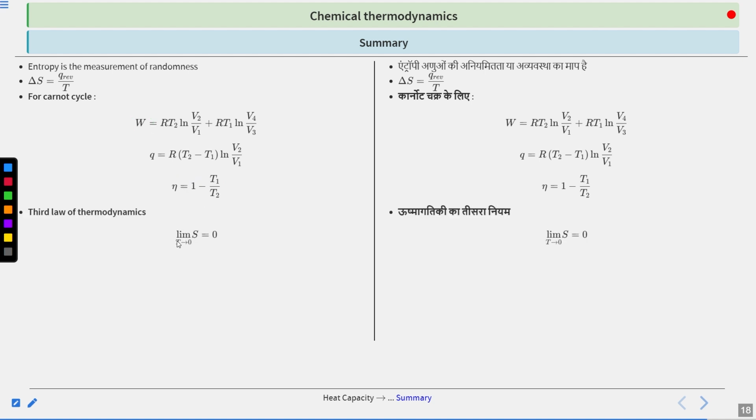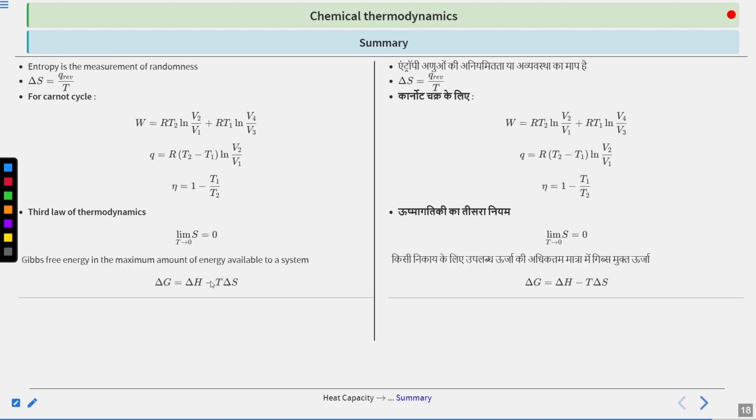Now the third law of thermodynamics says that if your temperature is approaching 0, then entropy becomes 0. Your Gibbs free energy is calculated by this formula, and using this formula you can calculate your spontaneity very easily if you know your enthalpy and the entropy change.